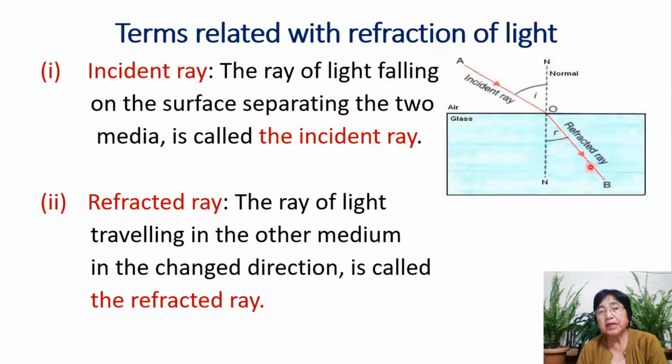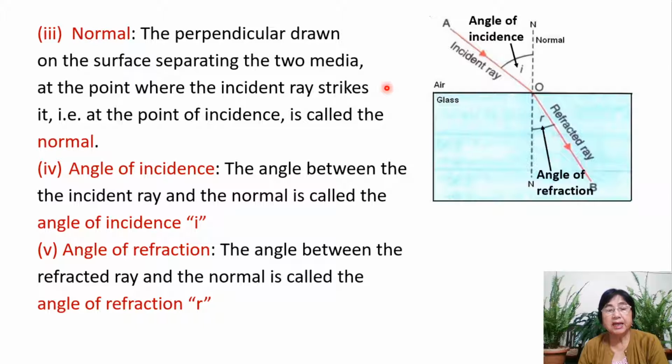And if you look carefully, this is the ray that has changed its direction. So a ray which is in the other medium in the changed direction is known as refracted ray.